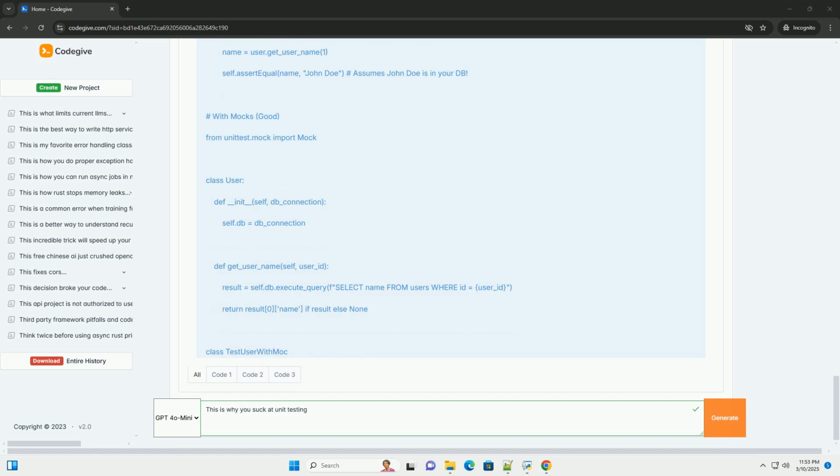Refactor in small steps: when refactoring, make small, incremental changes and run your tests after each change. This allows you to quickly identify and fix any issues. Don't be afraid to rewrite tests. Sometimes, if your tests are truly preventing you from refactoring, it may be necessary to rewrite them.